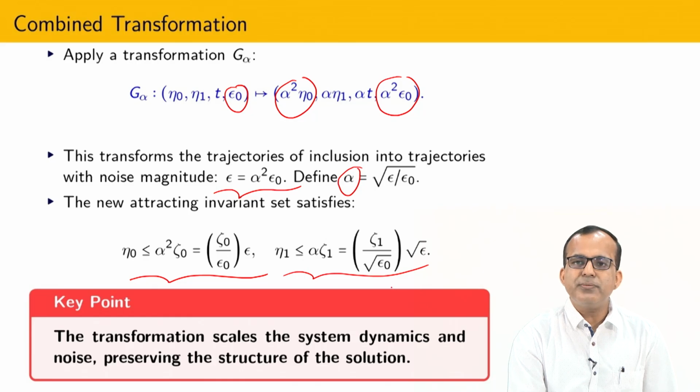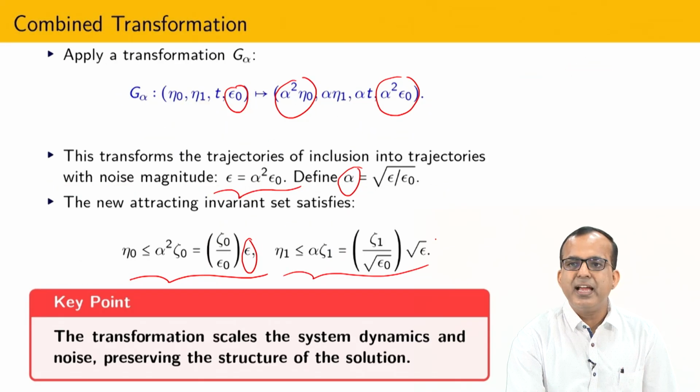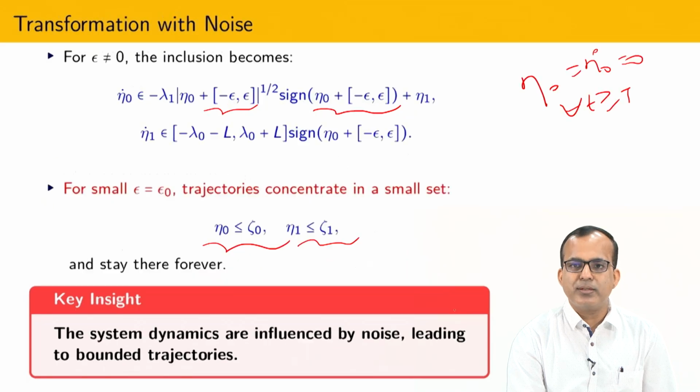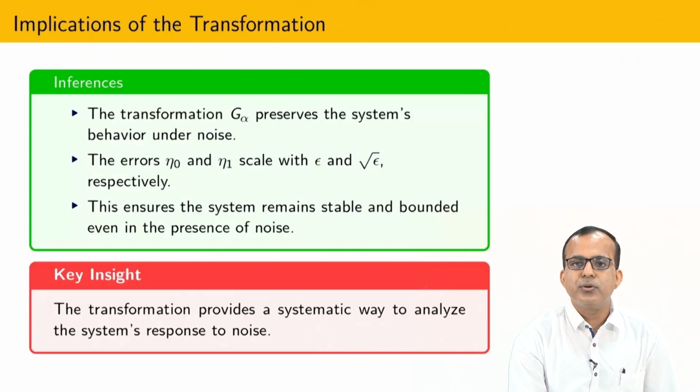Okay, so in this way I can also see that eta 0 is proportional to epsilon, because whatever error I have here is epsilon, and this is proportional to the square root of epsilon. So using this simple transformation I can talk about the accuracy of this particular differential process. So what is the implication of this transformation?